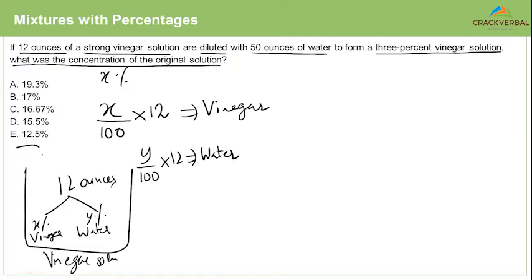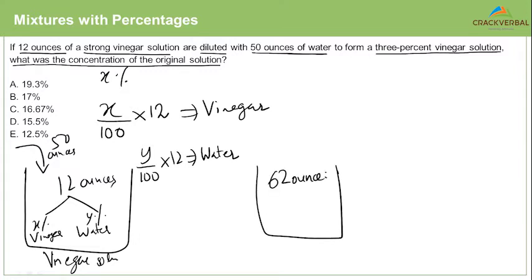What did I do? I poured 50 ounces of water into this. So what happened now? I got a total of 62 ounces, out of which how much is vinegar? Vinegar is still X by 100 into 12. How much is water? Water is Y by 100 into 12 plus the 50 that you poured, correct?